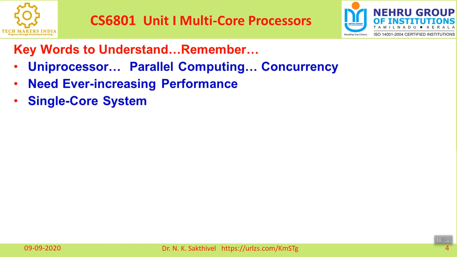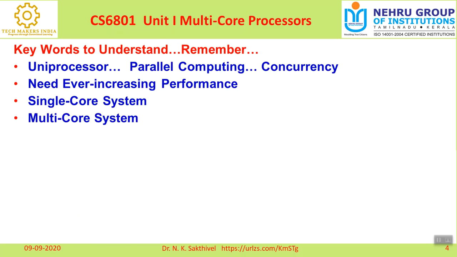Okay, the next keyword is single core system. You know very well, a single core system is nothing but a single processor. That means a single core processor has only one processor to execute all the tasks or instructions, only one CPU on the core.